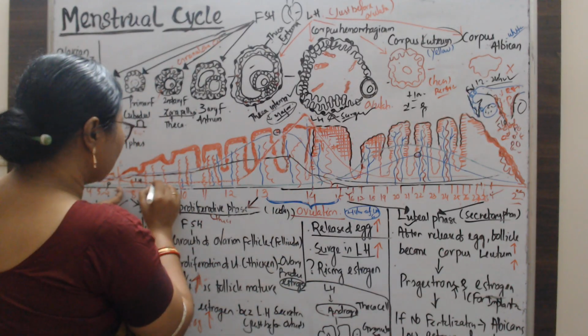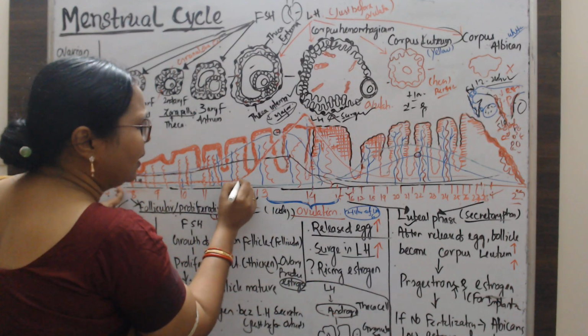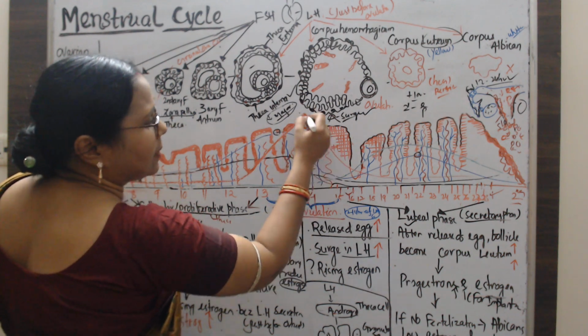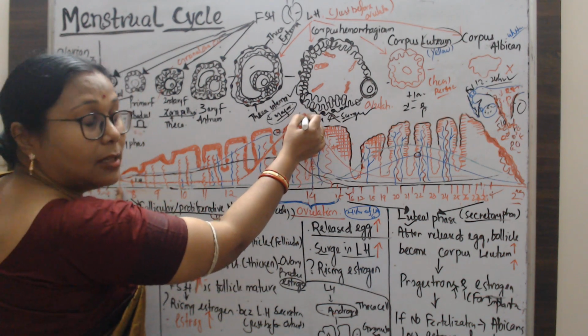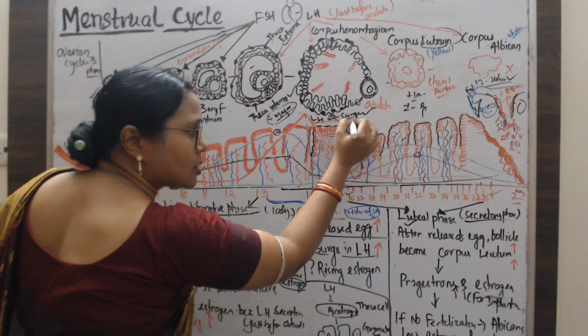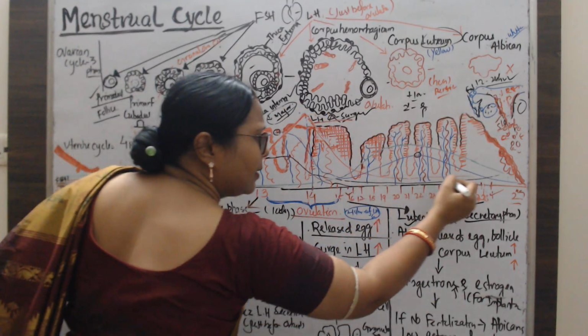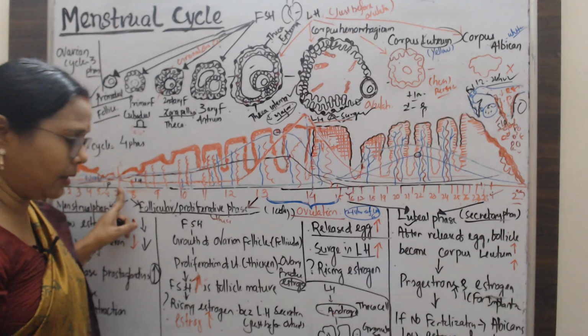So this is the luteinizing hormone. Initially there is no level, and suddenly it makes a mountain peak. This is called the luteinizing hormone surge. After ovulation it will fall, and it will keep falling to day 28.